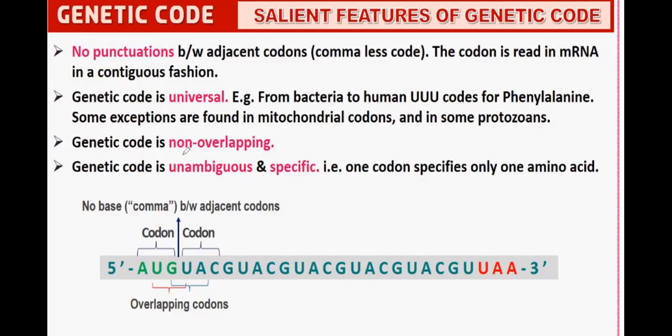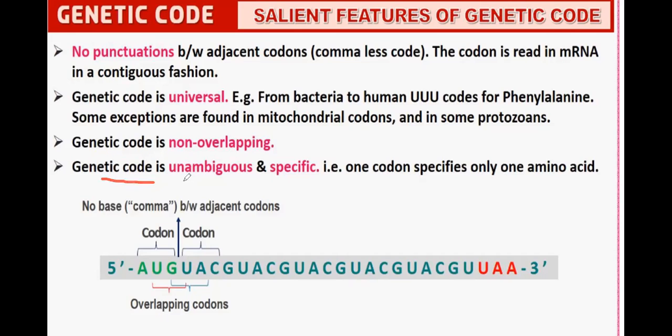The genetic code is non-overlapping. Non-overlapping means it cannot be like this. Starting from here, this is a codon. There is no comma and no base between neighboring, adjacent codons. This is a codon, this is a codon, this is a codon. Overlapping codons are not allowed. So the genetic code is non-overlapping.